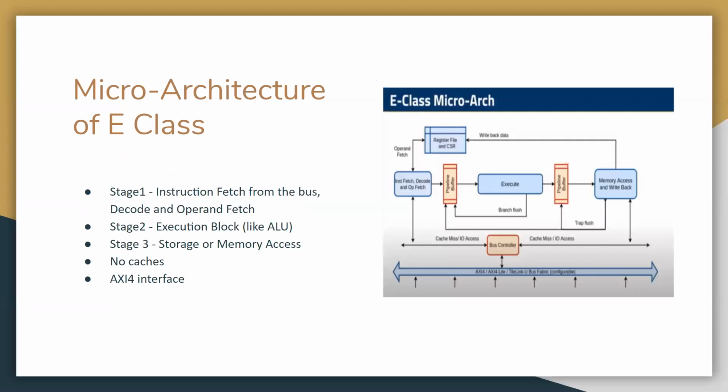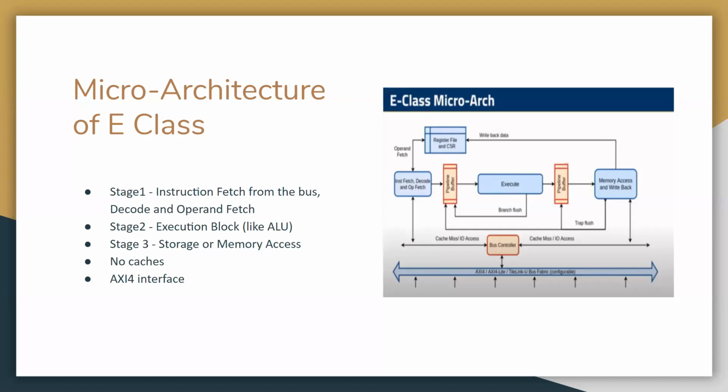I'll get into some more details of E-class. It's a core generator implemented on the RISC-V spec, written in BlueSpec Verilog under a BSD license. We can generate various instances of this code. Getting into the microarchitectural details, it is a 3-stage microcontroller, with stage 1 for instruction fetch from the bus, decode and operand fetch as well.